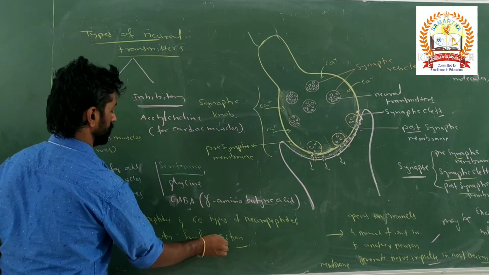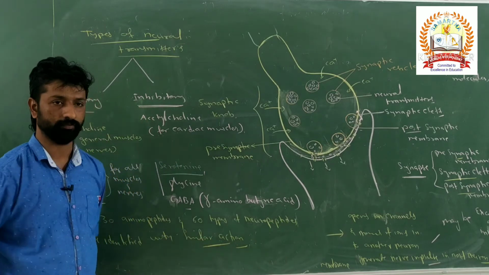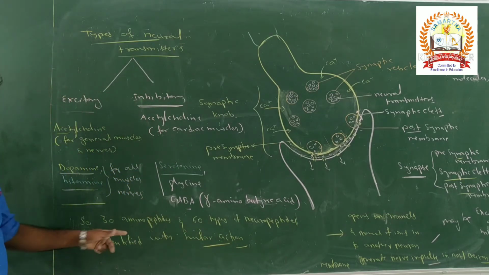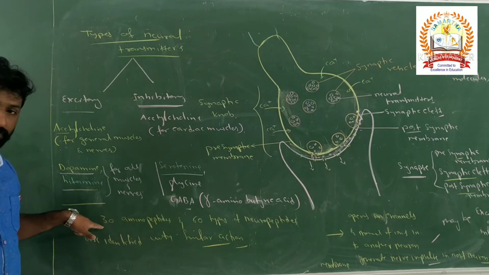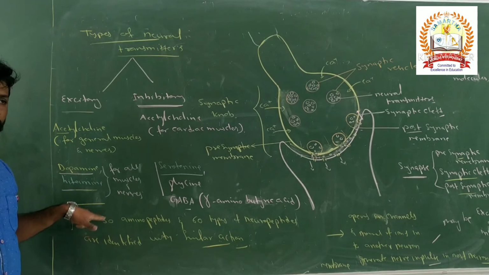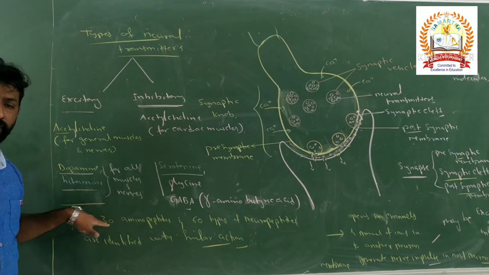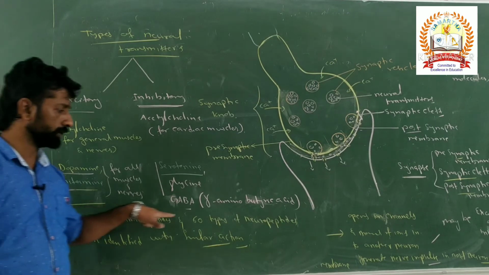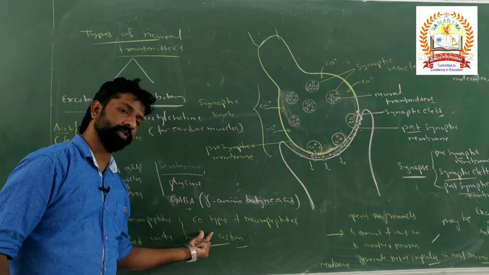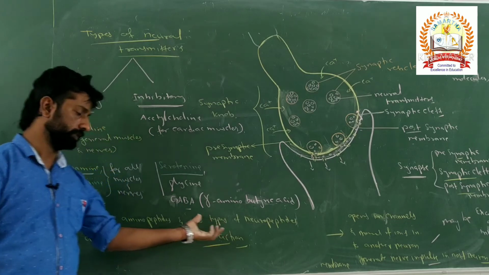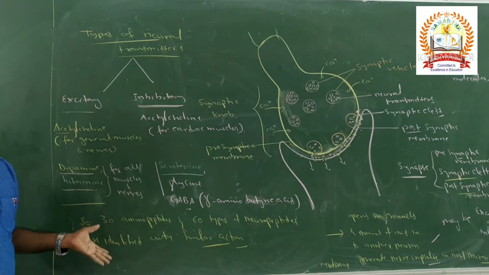What does similar action mean here? Nothing but the neural transmission. So how many amino peptides or amino derivatives are involved in neural transmission? 30 different types. What about the neuropeptides? 60 different types of neuropeptides. So these are involved in transmission of the impulses.